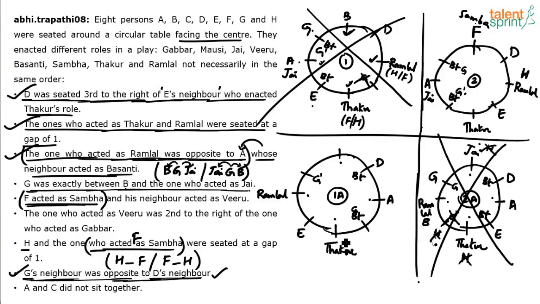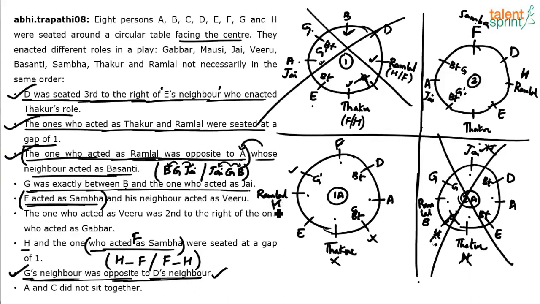Now try in case 1A. Positions available for F are 1, 2, 3, 4, and 5. Can F come in Thakur's place? No, F is Sambha. Can F come here? If F comes here, H should either be here or here. That also is not possible because this is E and this is D. So 2 places are ruled out. Can F come here? If F comes here, H should come here or here. So that's possible. F can come in this position.